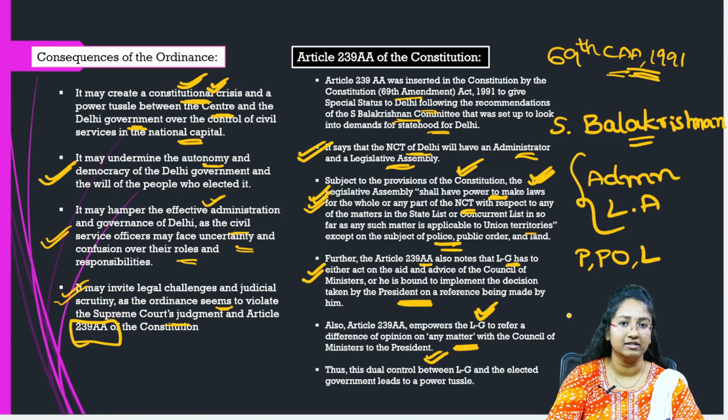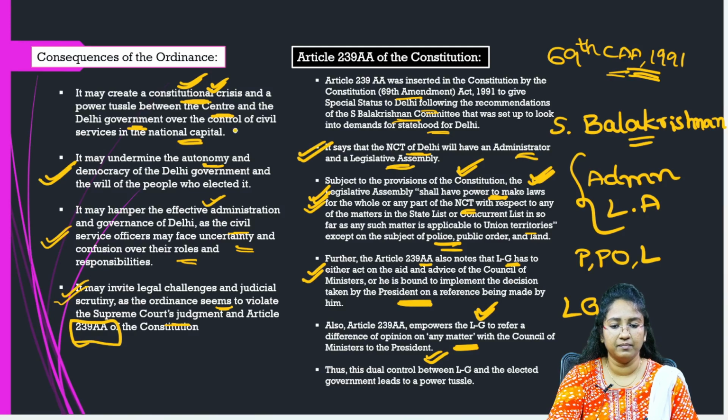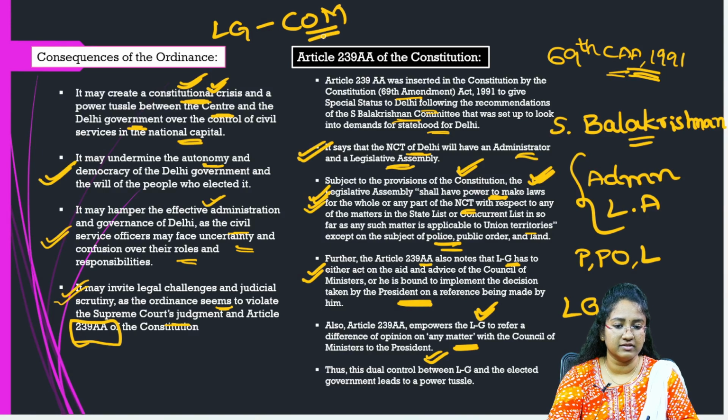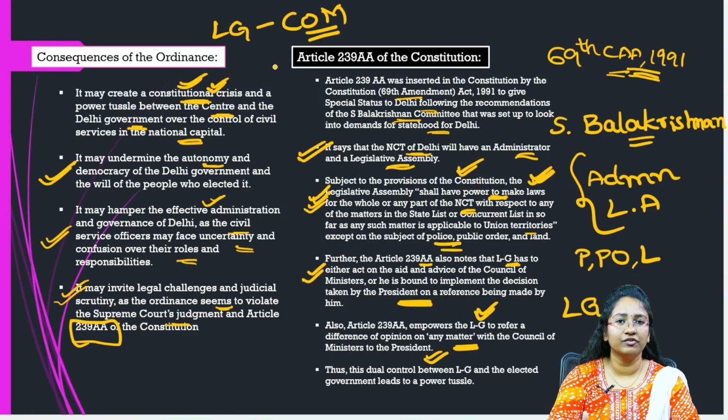As we have discussed, according to this article, the lieutenant governor has to act on the aid and advice of the council of ministers. So definitely there would be a difference of opinion one time or the other. Every time the opinion would not be the same.